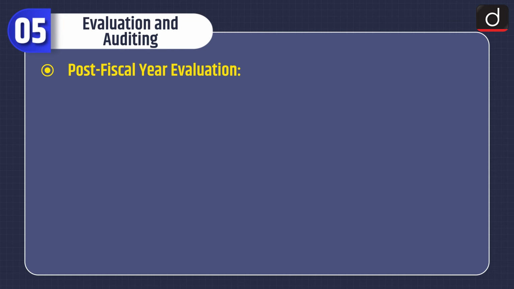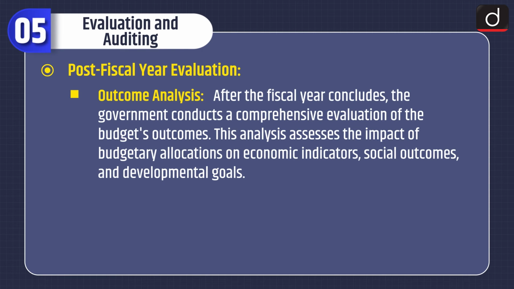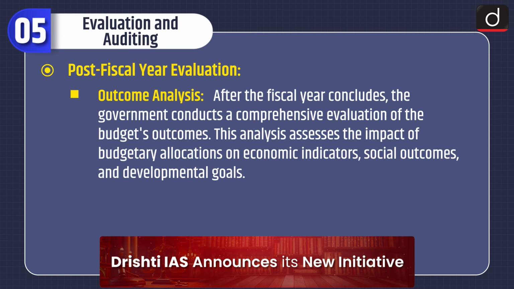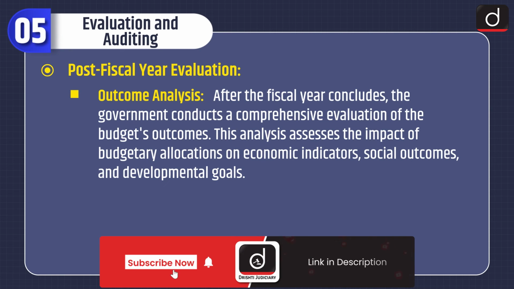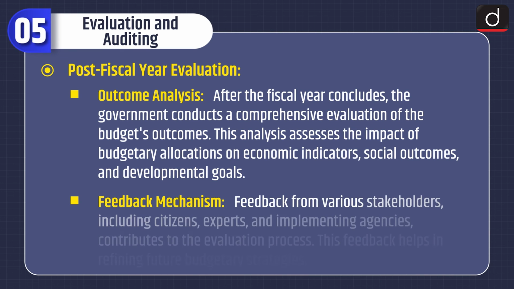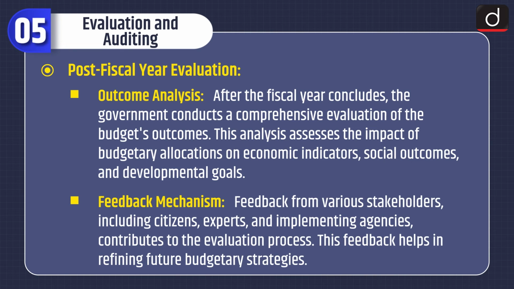Evaluation and auditing. Post-fiscal year evaluation. Outcome analysis. After the fiscal year concludes, the government conducts a comprehensive evaluation of the budget's outcomes. This analysis assesses the impact of budgetary allocations on economic indicators, social outcomes, and developmental goals. Feedback mechanism. Feedback from various stakeholders, including citizens, experts, and implementing agencies, contributes to the evaluation process. This feedback helps in refining future budgetary strategies.